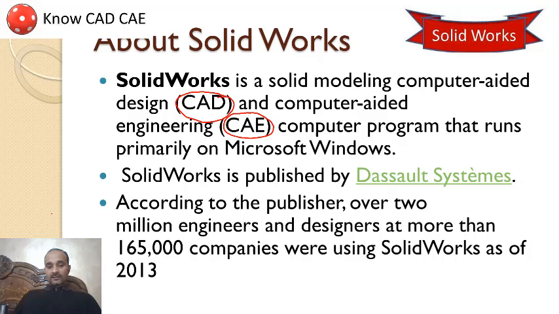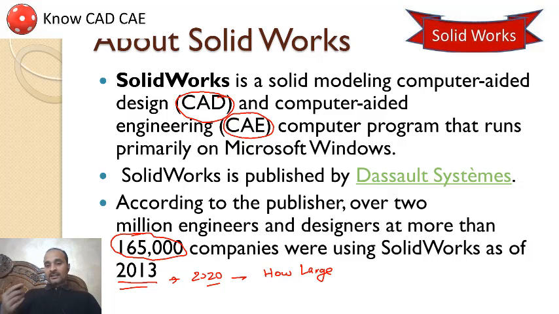If you view the applicability of the SolidWorks software, you can see how many companies are using SolidWorks. 1,65,000 companies were using SolidWorks in 2013. Now we are in 2020. You can imagine how large a number of companies are using SolidWorks worldwide.